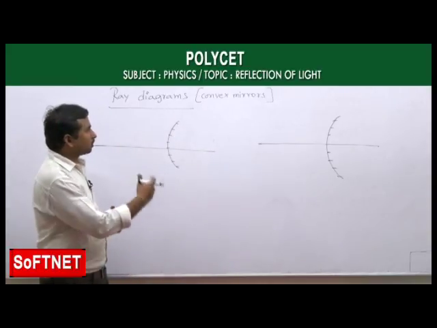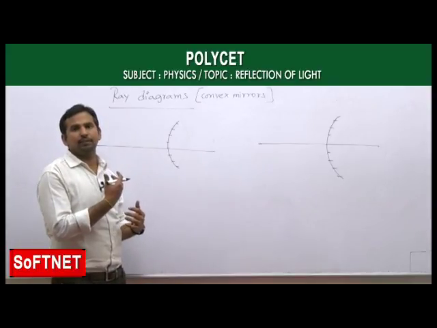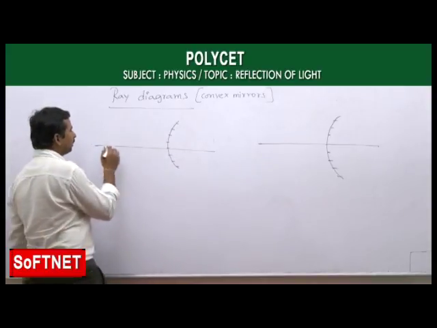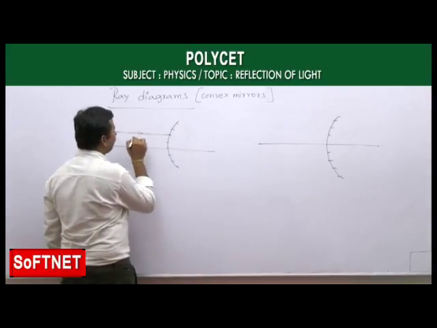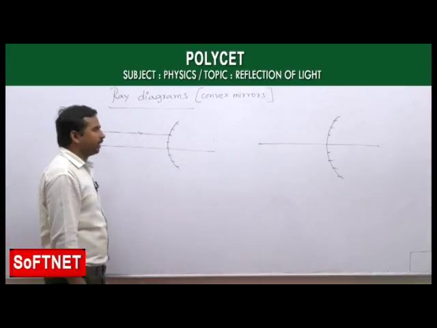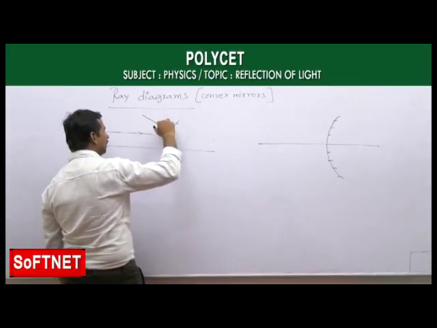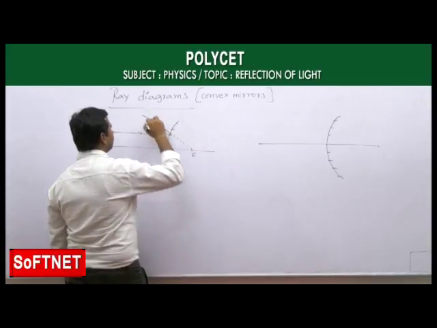Okay. Now, just like the previous positions, for the convex mirror, take the object at infinite distance. As we know, the light rays are coming like a parallel beam here. Following rule 1, if the light ray is coming parallel to the principal axis, after reflection the light ray appears to be passing through the focus like this.